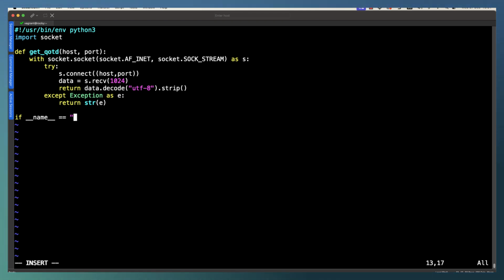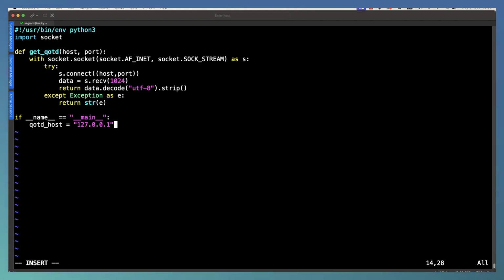To make sure that if this is imported into another Python script, we can check that we are actually running the script rather than it being imported. And this is quite standard Python code that you should see quite a bit. So if we're executing this code, we will execute inside of our if statement, where we can then go through and put the value of our quote of the day host. At the moment, I'm just putting that variable to be the local host.